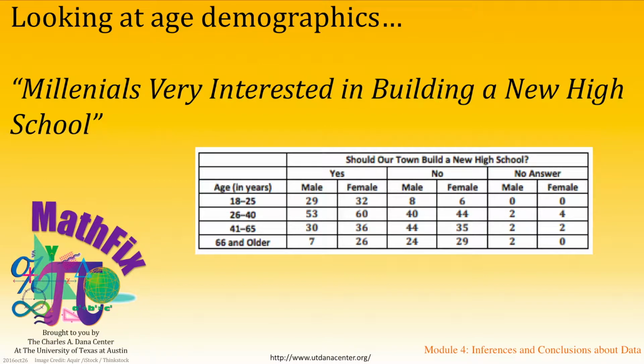If, however, students look at younger voters and define this as under 41, they will find that approximately 63% of voters said they would support building a new high school. And breaking this down even further, looking at the 18 to 25-year-old group, 61 out of 75 eligible voters, or 81%, indicated yes to building a new high school. This is an overwhelming difference from the older voters and might produce a headline that speaks to a generational difference, such as millennials very interested in building a new high school.